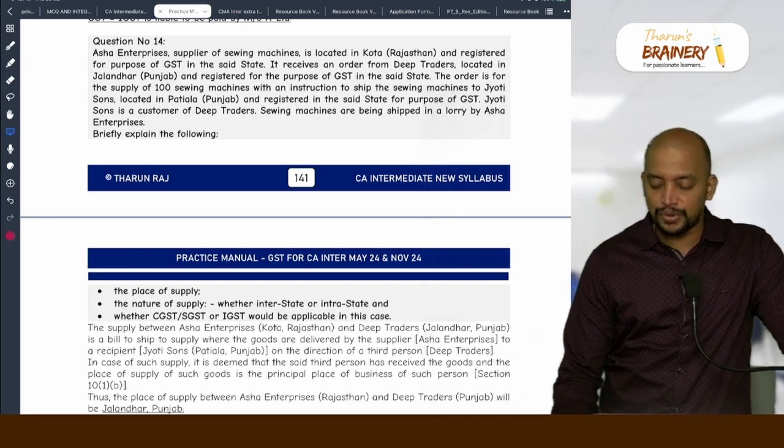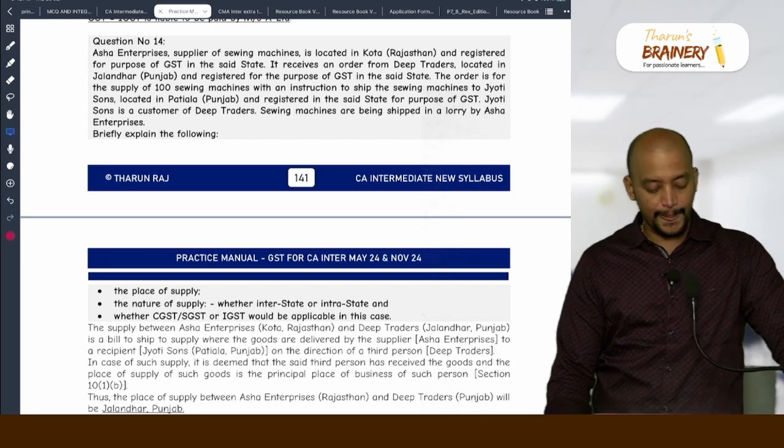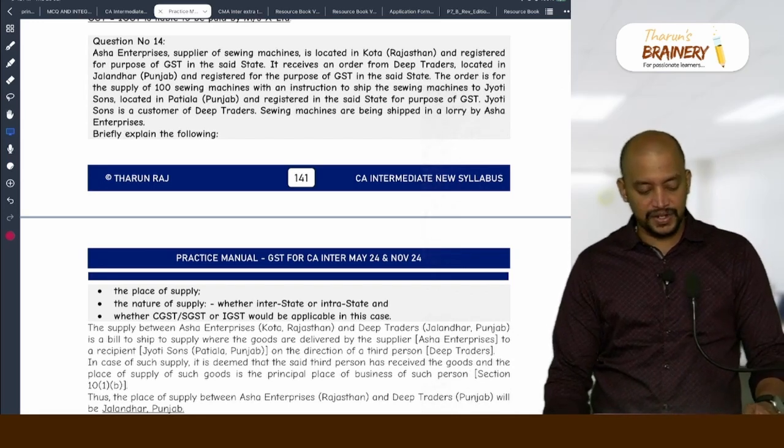Actually, it is like a bill to ship to transaction. So, who is the supplier? Read the question carefully. Who is the supplier?